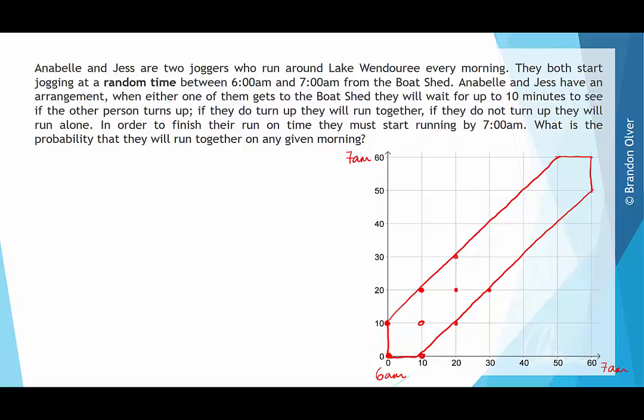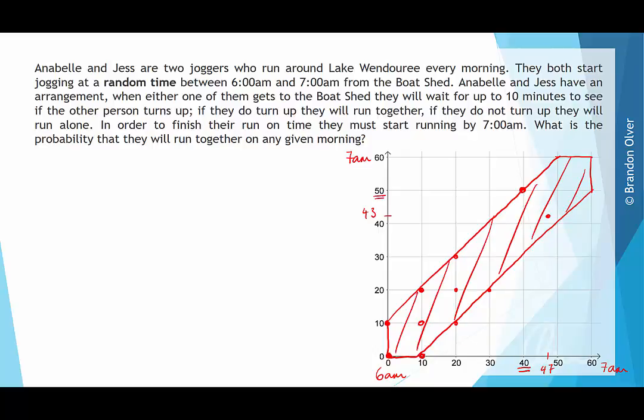So if you just test a point here, one of them's arrived 40 minutes into the hour and the other one's arrived 50 minutes into the hour. And if you go inside there, you might pick a point roughly here: one's arrived about 47 minutes into the hour, the other one's arrived 43 minutes into the hour. So at that point, the 43-minute person would have waited 10 minutes and seen the person arrive at 47. So all of this region here results in them running at the same time.